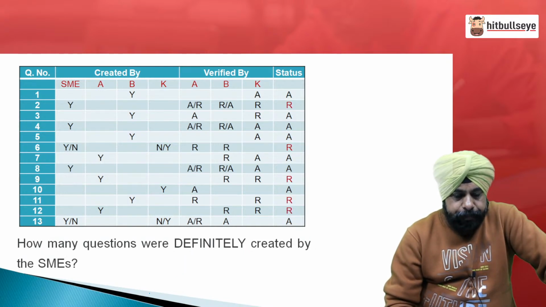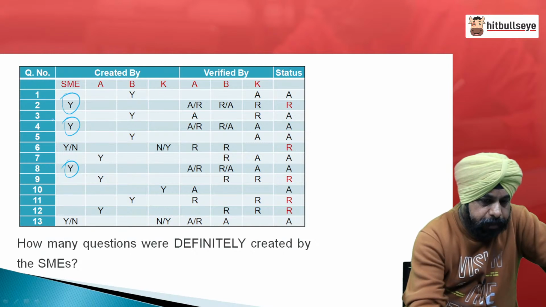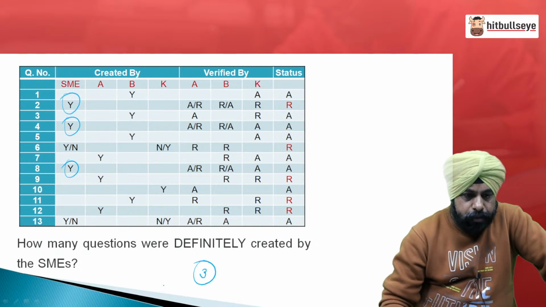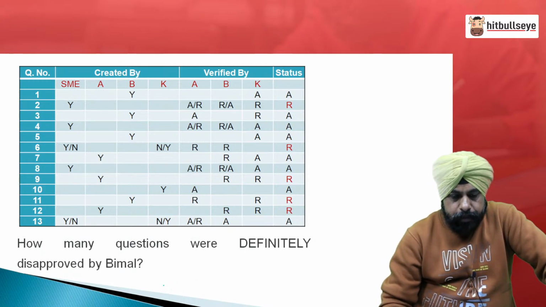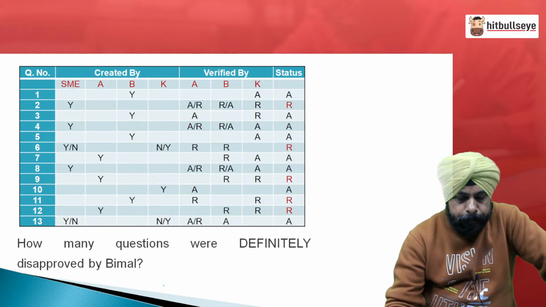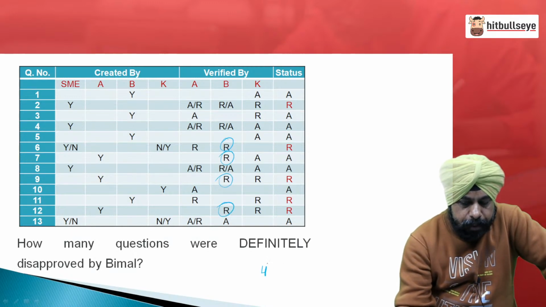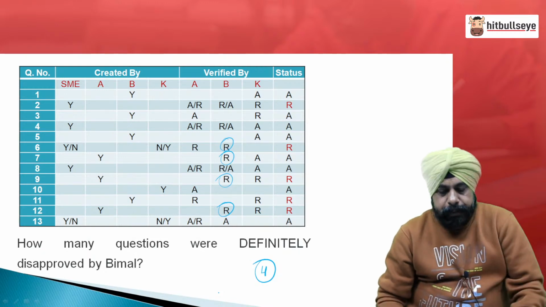How many were definitely created by the SMEs? Definitely created by the SMEs were 3. So, people, there are 3 such questions. And lastly, how many questions were definitely disapproved by B? Disapproved are the ones which have been rejected. So, definitely you only count those which are definitely excluded or rejected by them, people. So, the answer happens to be 4.